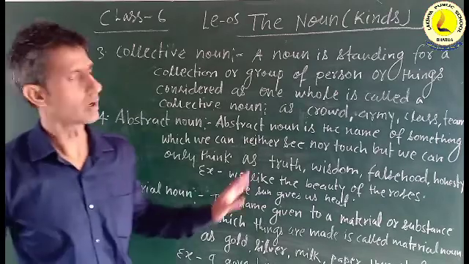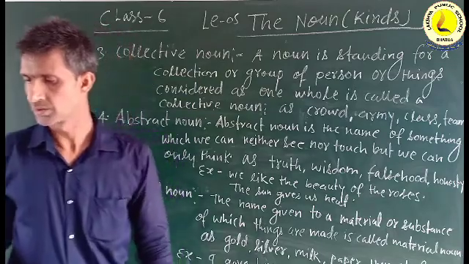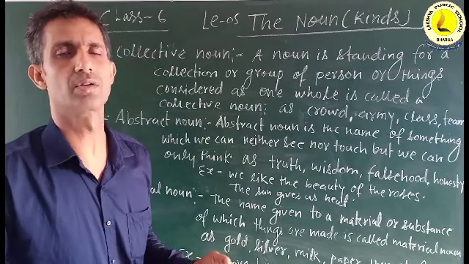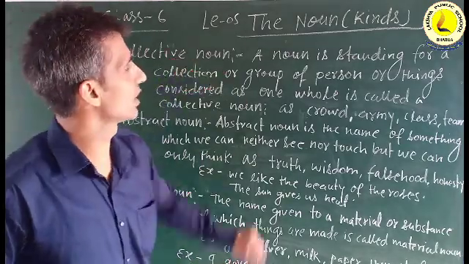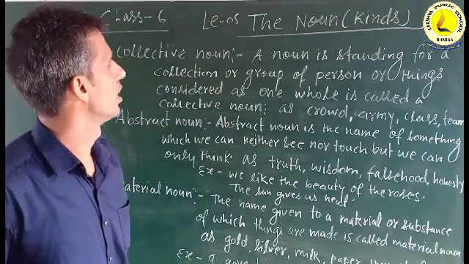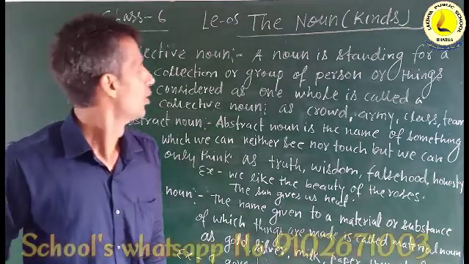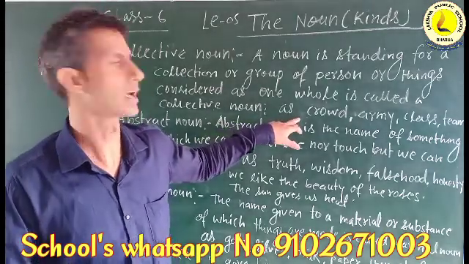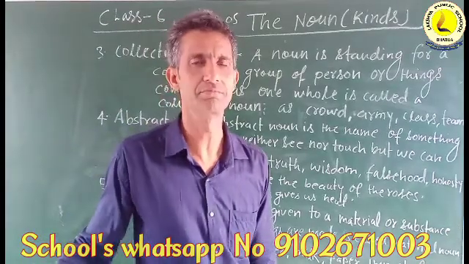Again, now we will discuss the collective noun. Collective means a collection or a group. A collective noun is a noun standing for a collection or a group of persons or things considered as one whole, such as crowd, army, class, team.